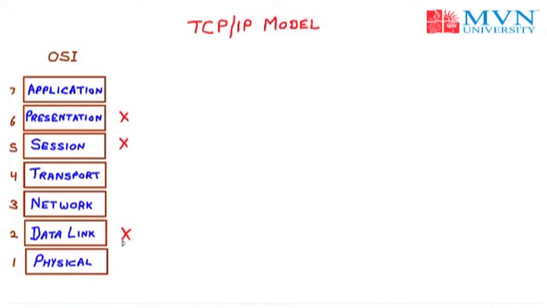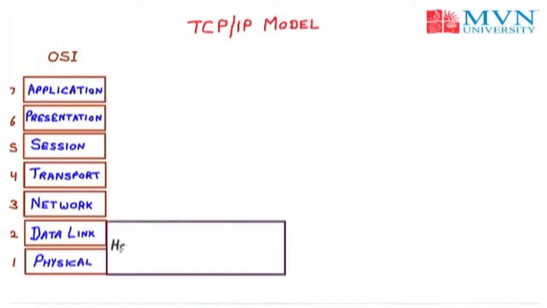So that's why we developed the next model called the TCP/IP model, and TCP/IP was the first implementation in the market and comes before the OSI model. The presentation layer, session layer and data link layer were not of use in the OSI model. So we have merged the layers of the OSI model and provided them in the TCP/IP. First of all, we have linked up the physical and the data link layer and named it the host to network layer.